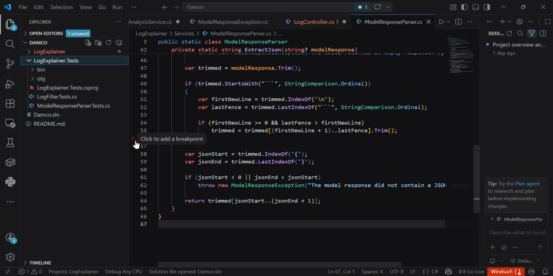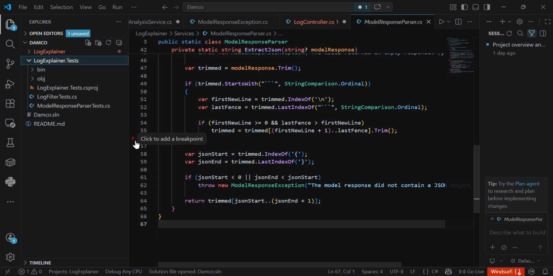So the next thing: what does not work, and what would I improve with more time? First of all, the quality of the explanation depends on the local AI model. I am using Phi3 through Llama, which works for simple examples, but it may not always give perfect root cause analysis for complex production logs. Second, the API depends on Llama being installed and running locally. So if Llama is stopped, slow, or the model is not installed, the API cannot complete the analysis. I added error handling for this, but it is still an external dependency.